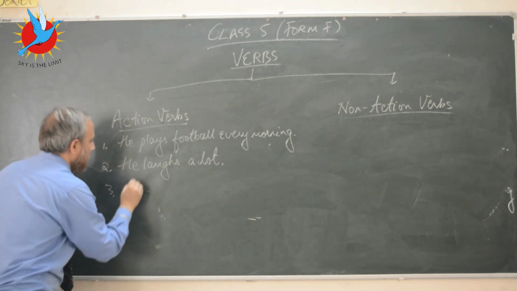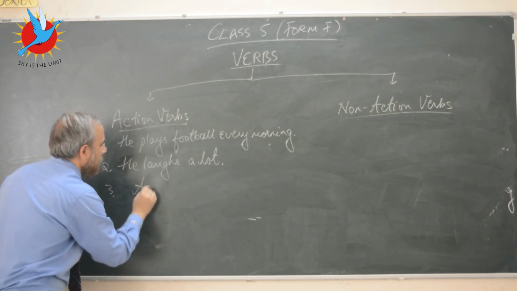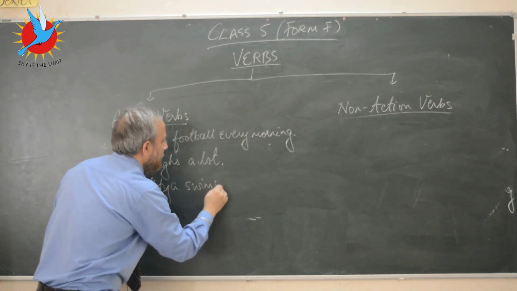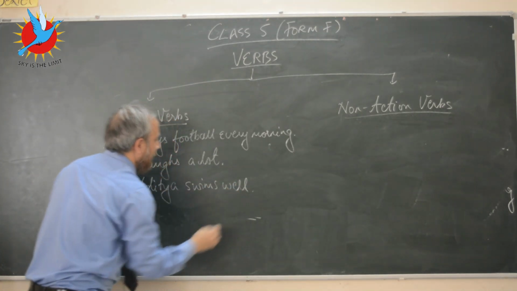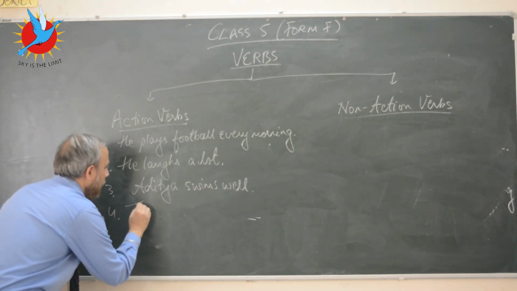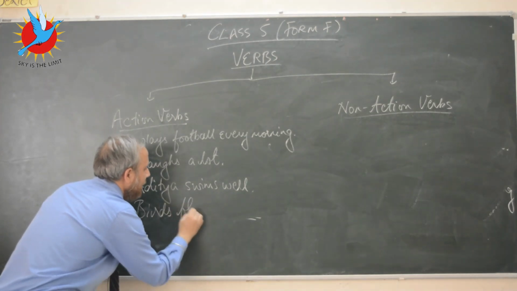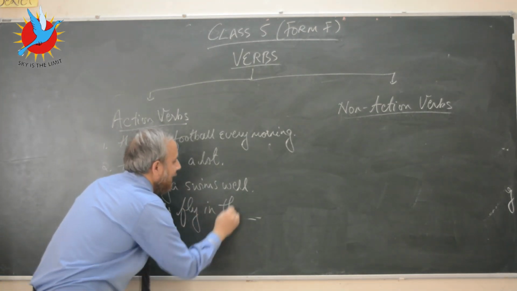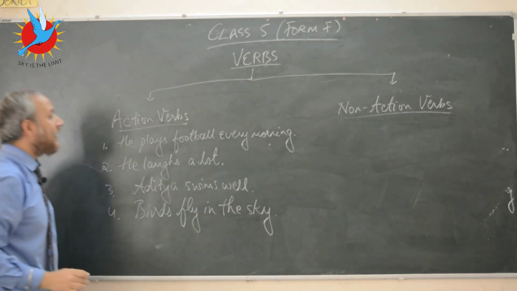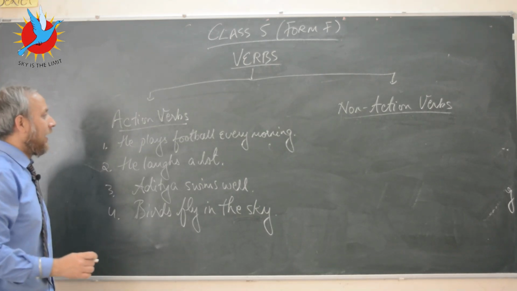Let's say, Aditya swims well. Or let's say, birds fly in the sky. Okay, so if you look at all these sentences 1, 2, 3 and 4, it's very easy for us to figure out the verbs in these sentences,